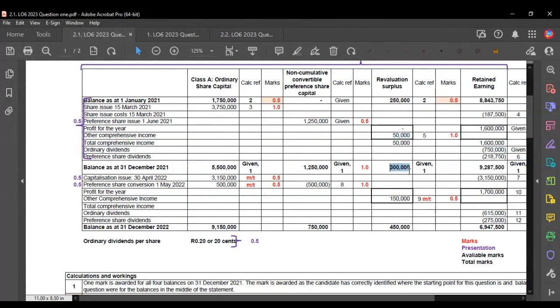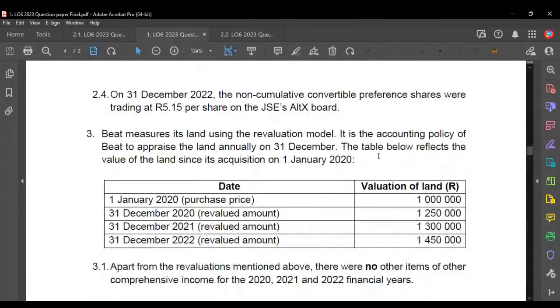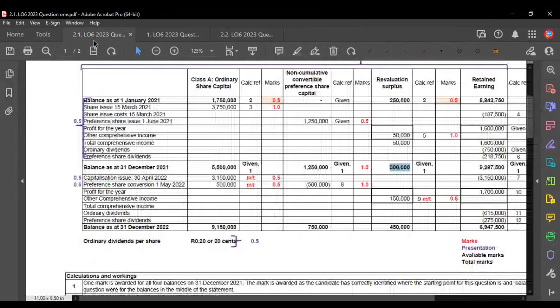Notice how this is now 300,000, which is equal to the difference between the purchase price and the most recent revalued amount. But obviously then at the end of the current year, it goes to 1.45 million. So we find we have to increase this revaluation surplus again by 150,000, which gives us a total closing balance of 450,000.